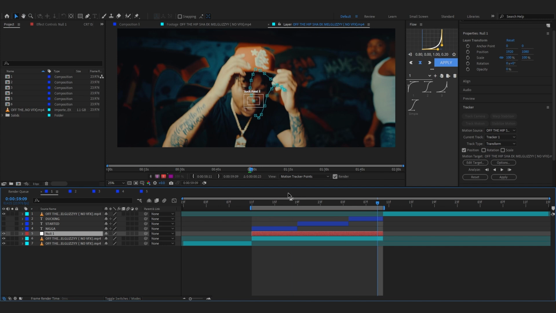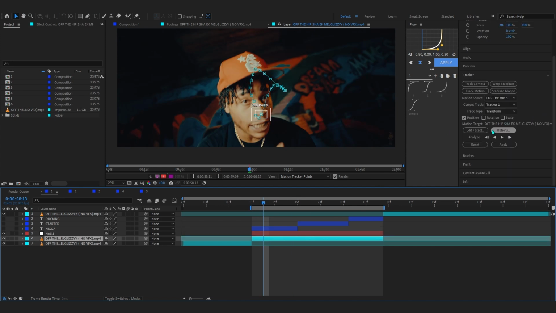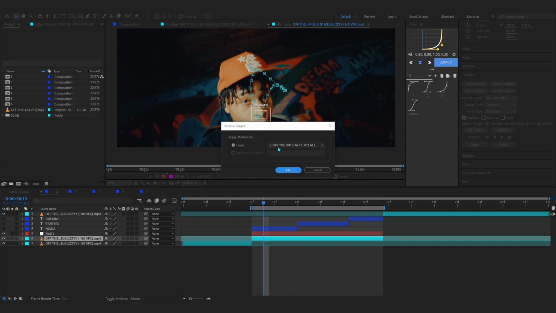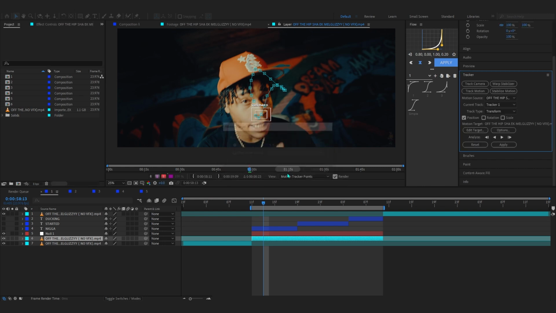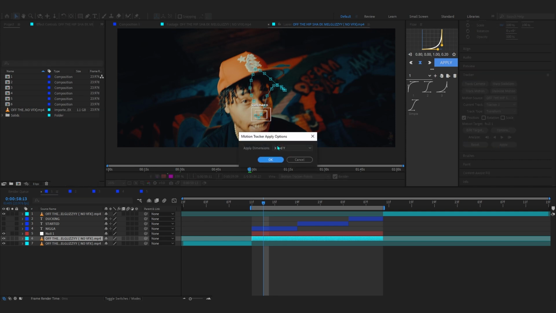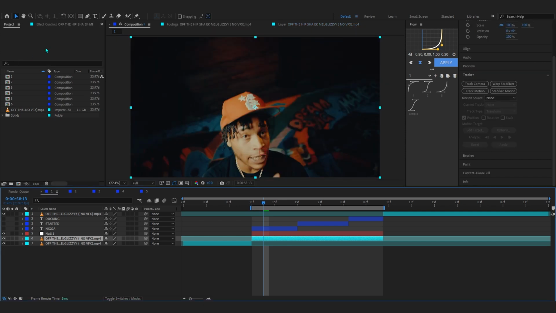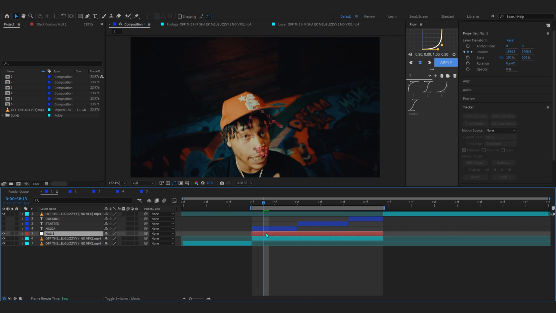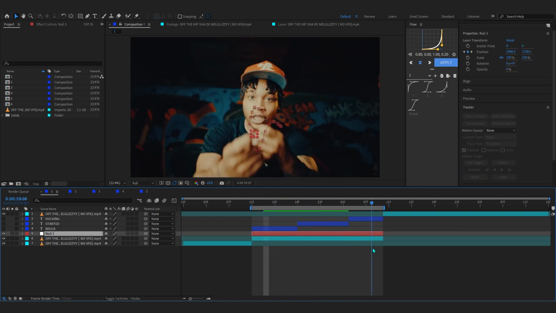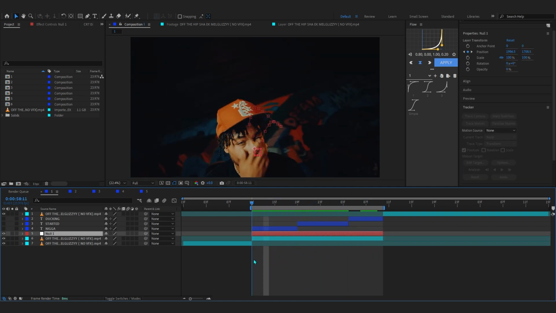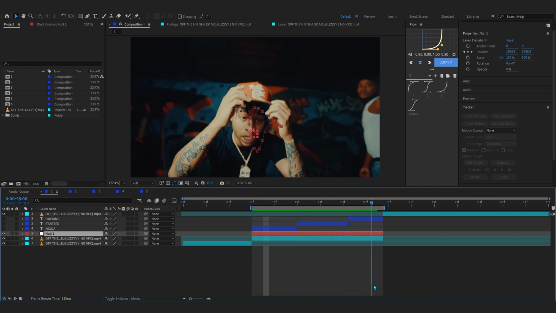Then select your clip again and go over to the right side again where it says Edit Tracker. Just hit that, and in Layer just select the null layer. So you can see Null 1 right here. I'm just gonna select that and hit OK, and just hit Apply, apply X and Y and hit OK. Then it will get you back onto your composition panel. Now if I select my null object, you can see it has the track in there and it is moving according to our artist's face, so something like that.